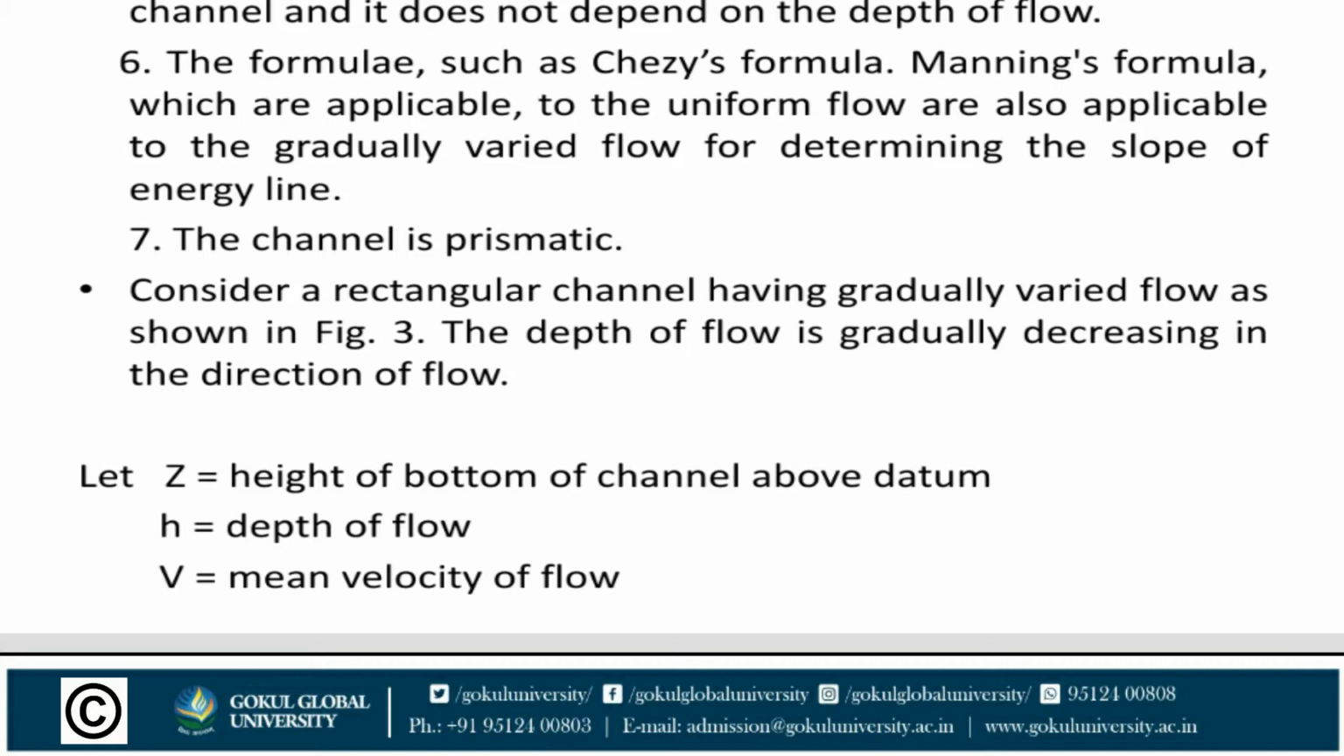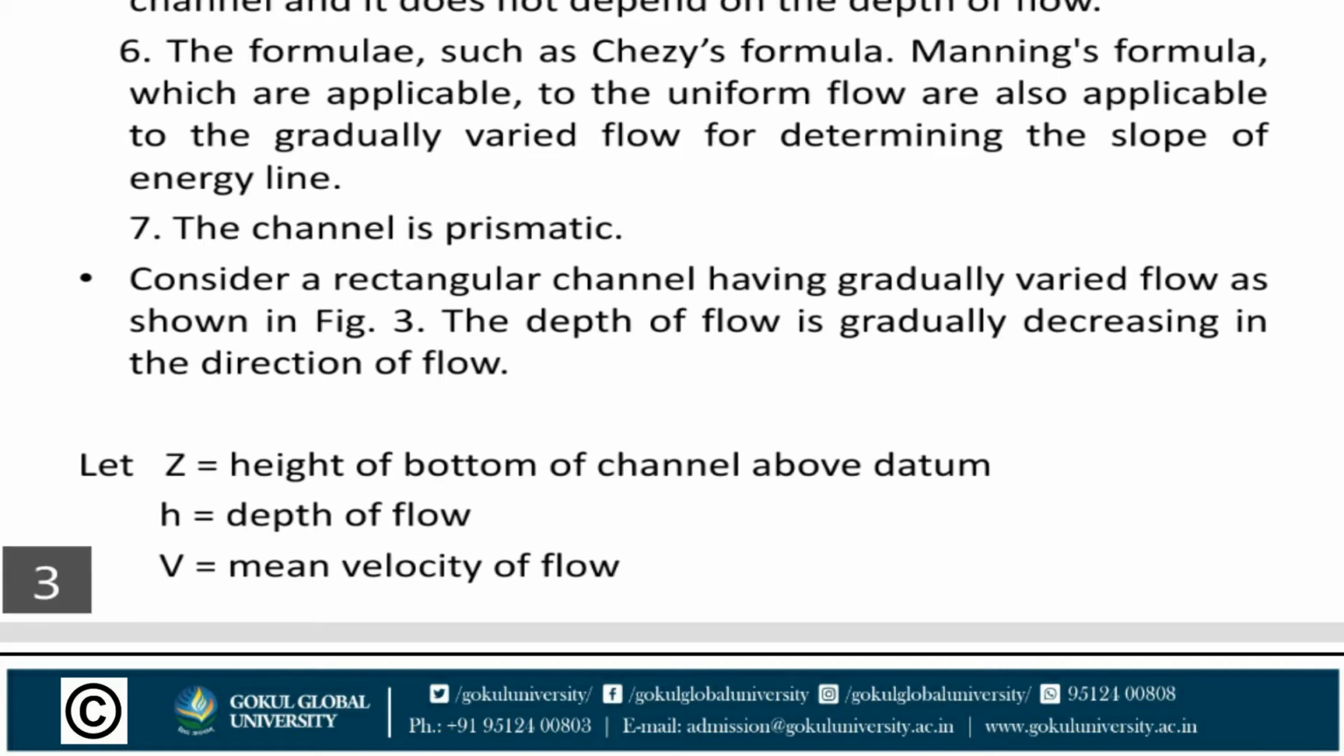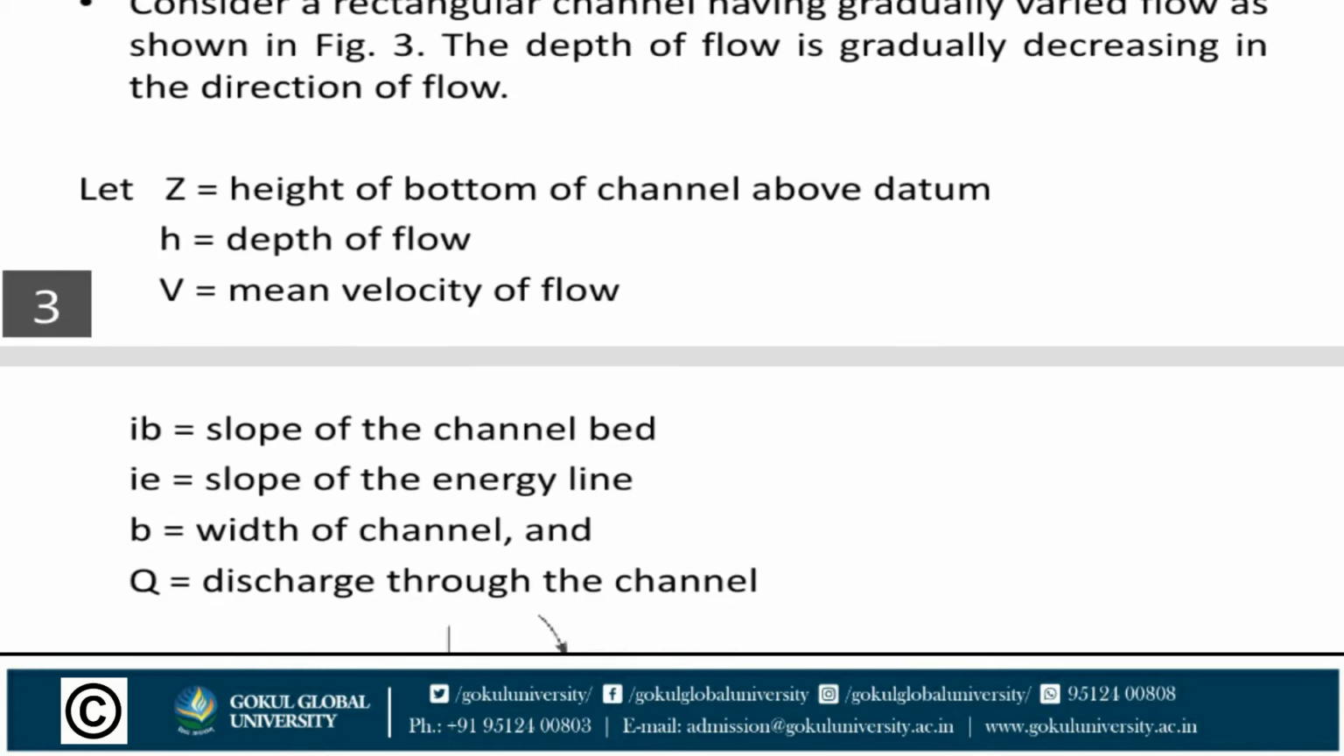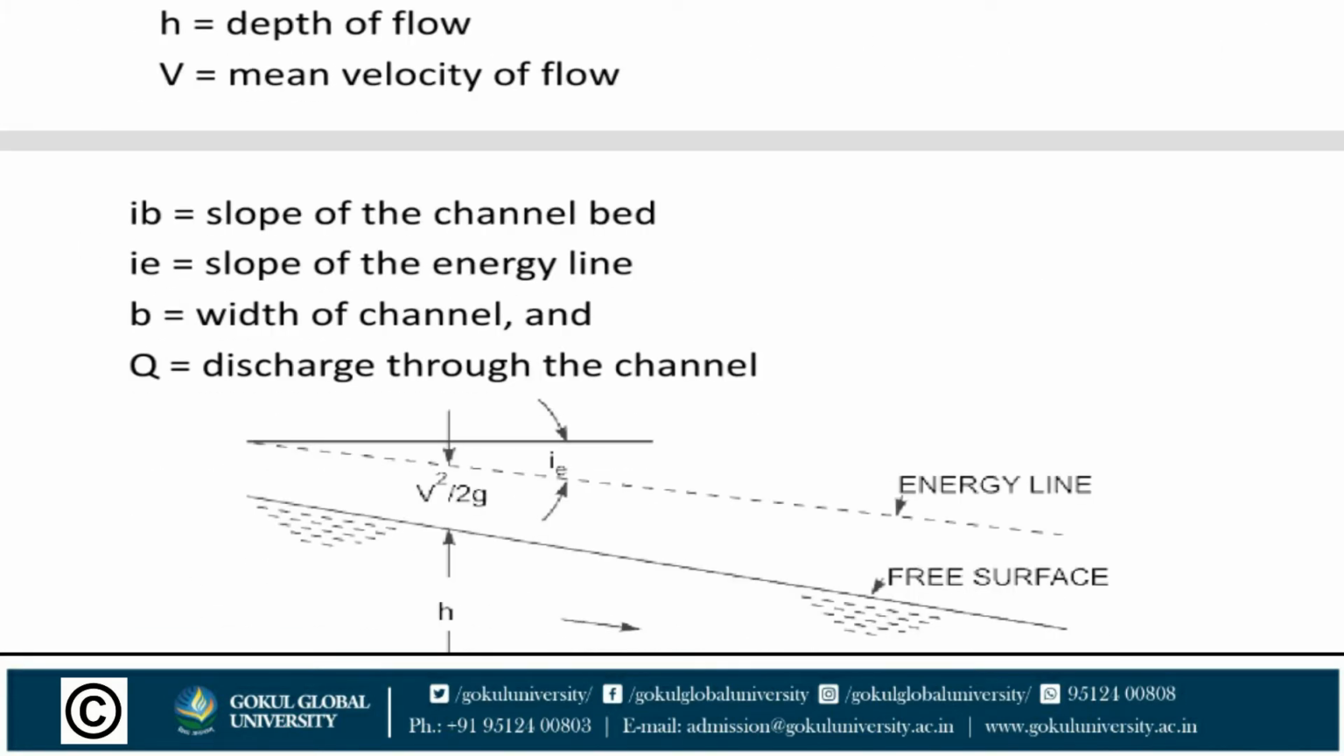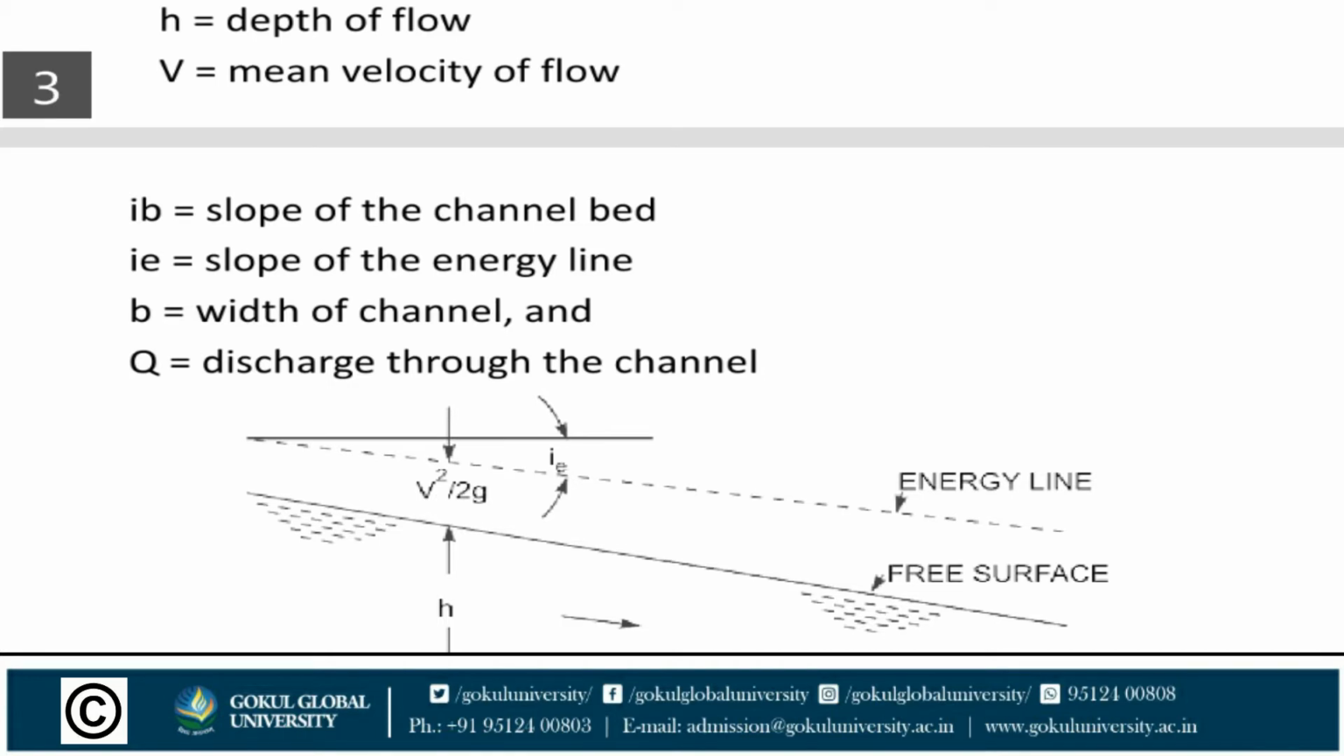Consider a rectangular channel having gradually varied flow as shown in the figure. The depth of flow is gradually decreasing in the direction of flow. Let Z be the height of the bottom of the channel above datum, H the depth of flow, V the mean velocity of flow, IB the slope of the channel bed, IE the slope of the energy line, B the width of the channel, and capital Q the discharge through the channel.